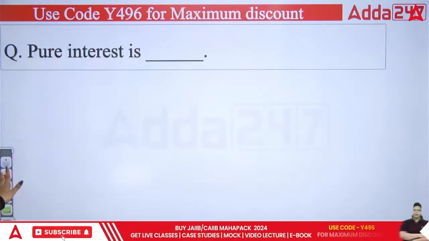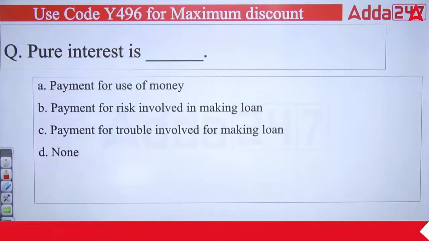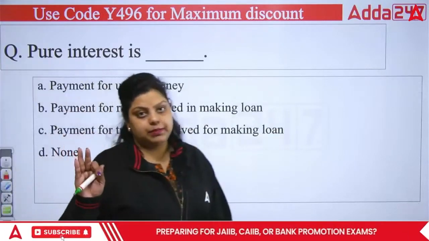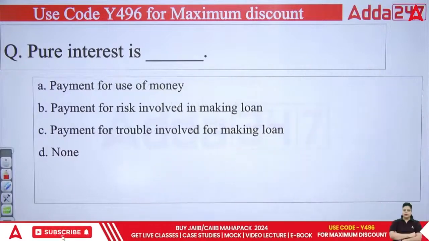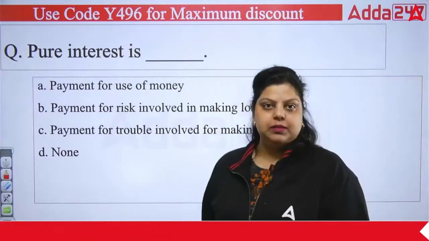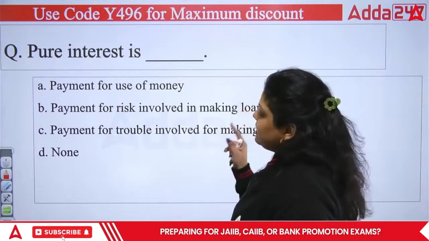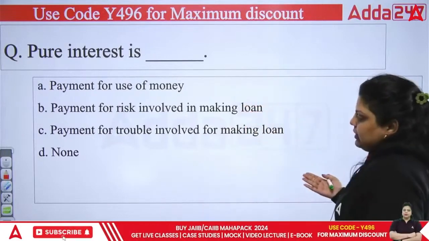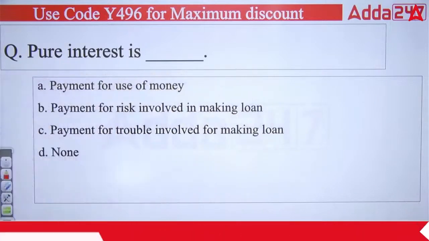Clear? Next, pure interest is dash. Now what is pure interest? I have told you interest has three elements, on the basis of which we decide what will be done. Now, what is pure interest? First is payment for use of money. Second is payment for risk involved in making a loan. Third is payment for trouble involved in making a loan. And fourth is none of the above. So what do you think? Which of the following is correct?